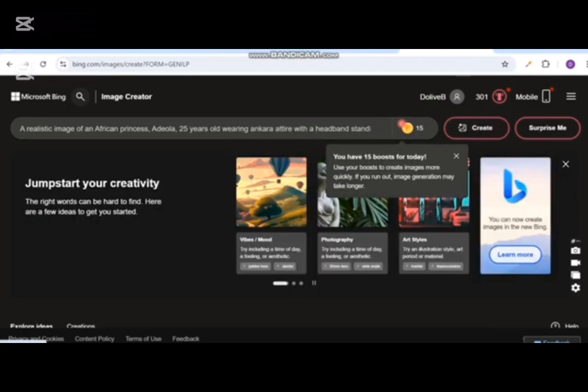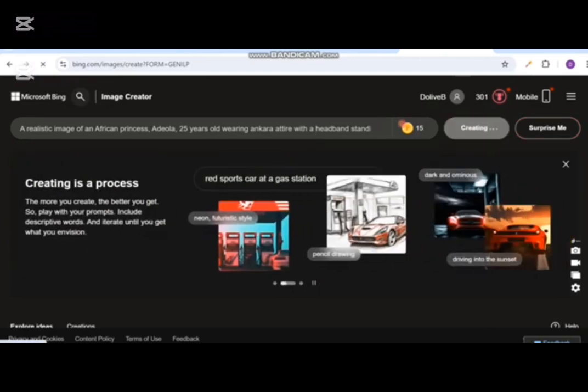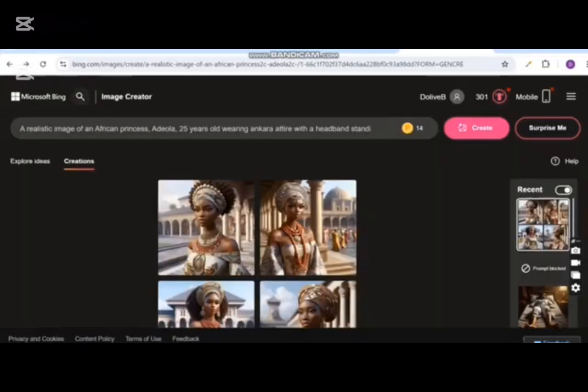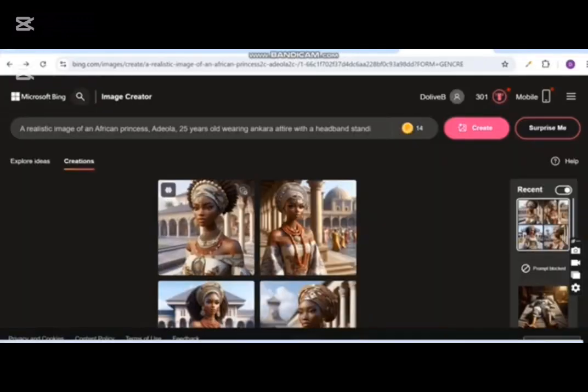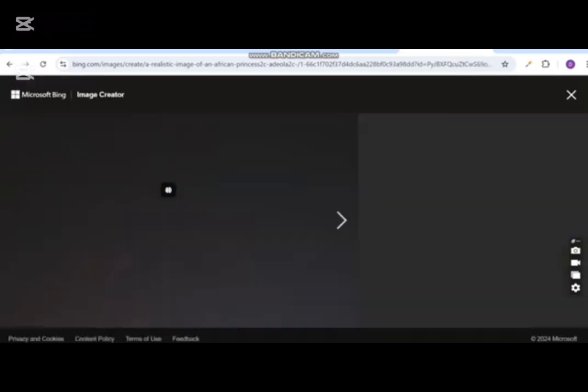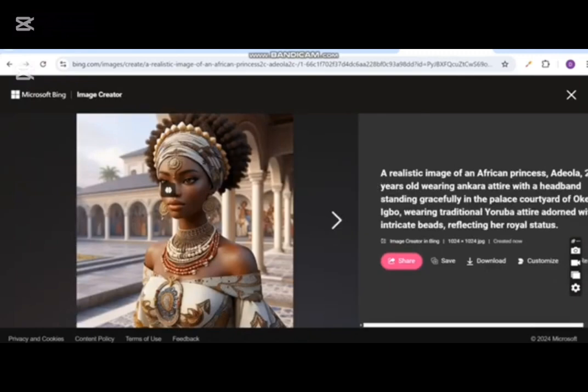And then I'm going to click on create, generate the image. A few moments later. Okay. So as you can see, it has generated 4 different images in line with this prompt. So you can decide to save the 4 of them. It depends on how you want it. This looks so beautiful. All of them are beautiful.